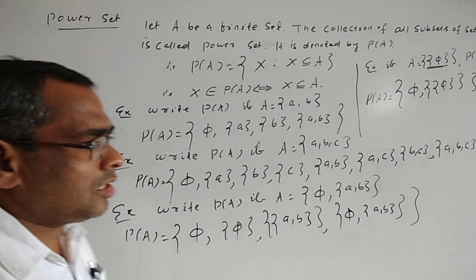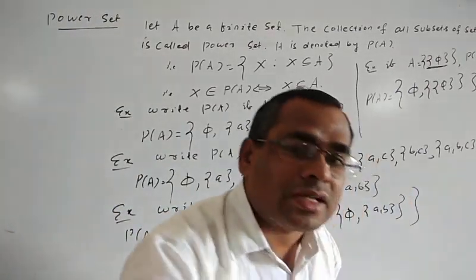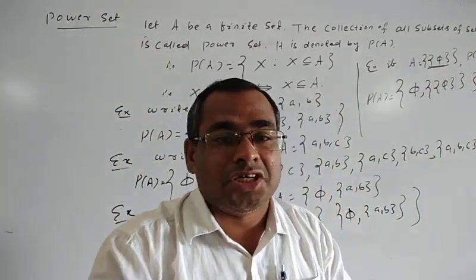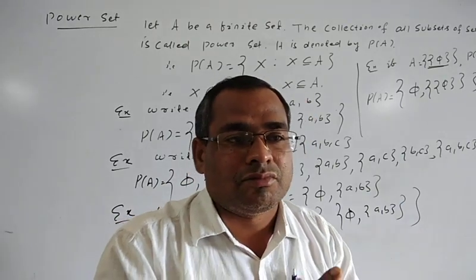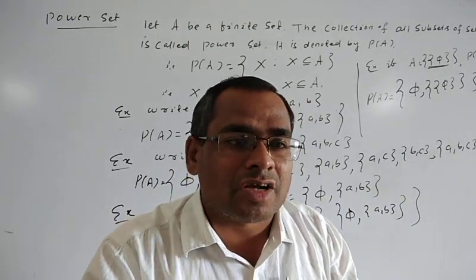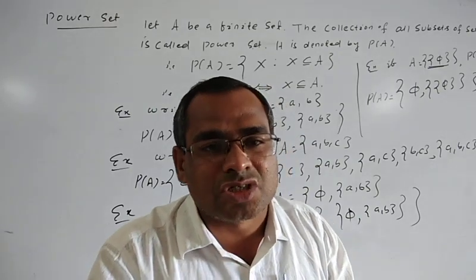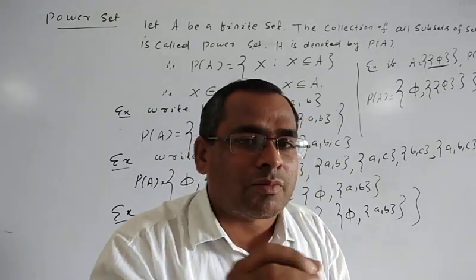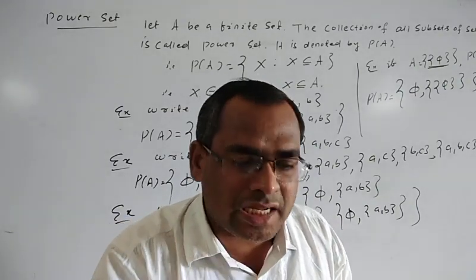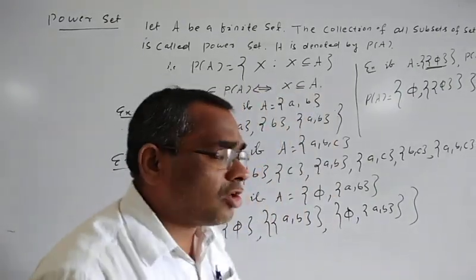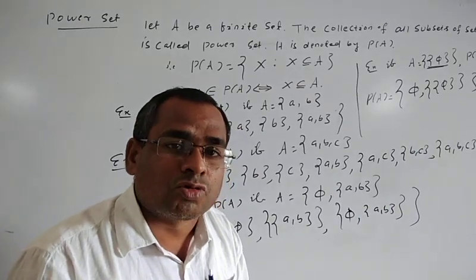Then, very important, the number of elements in the power set is equal to the number of subsets of A, because each subset is an element of the power set. That's why we say the number of elements of P of A is equal to the number of subsets of the set A. And you know the number of subsets of the set A is equal to 2 to the power n.